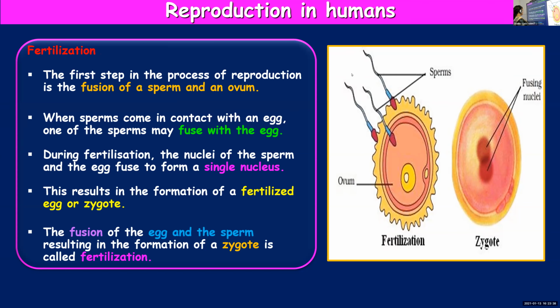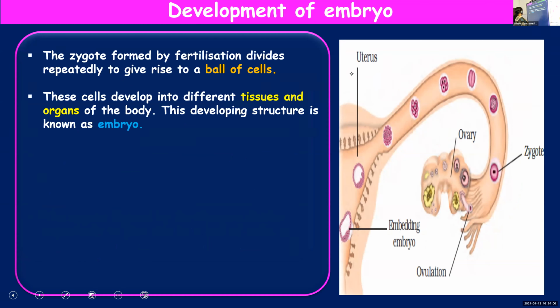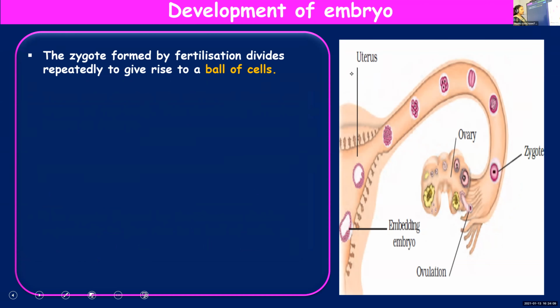The fusion of the egg and the sperm resulting in the formation of a zygote is known as fertilization. And to be noted, a zygote will be having a single nucleus because even though it is formed by the fusion of sperm and egg, their nuclei will fuse together and form a single nucleus. Now, the zygote is formed. And you can see the figure also.